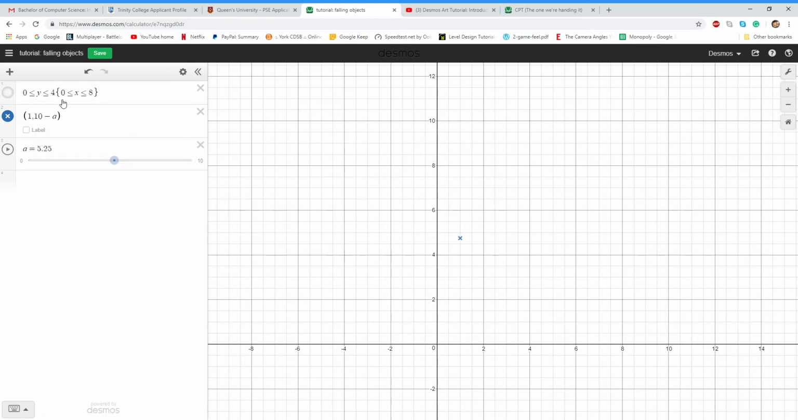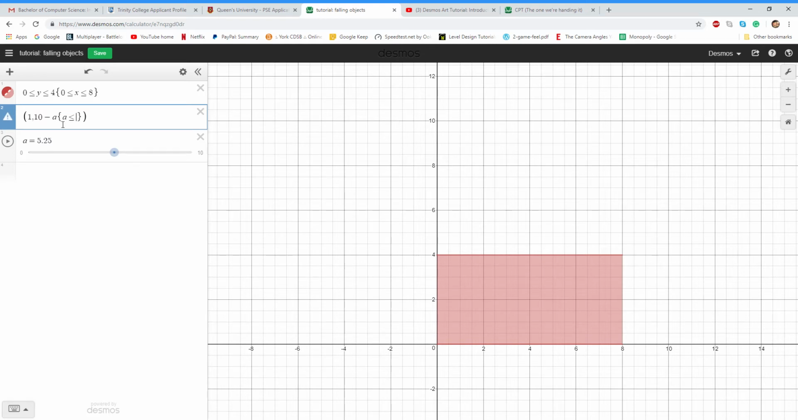Anyway, so the next thing people were asking about is, let's say you wanted to make it stop. So here's a simple rectangle. The y is between 0 and 4. X is between 0 and 8. That's how it's written. And let's say we wanted to stop at y is equal to 4. So the restriction, so long as a is less than or equal to 6. Because if 10, you want to make this equal to 4, right? 10 minus a is equal to 4. A then has to be 6.